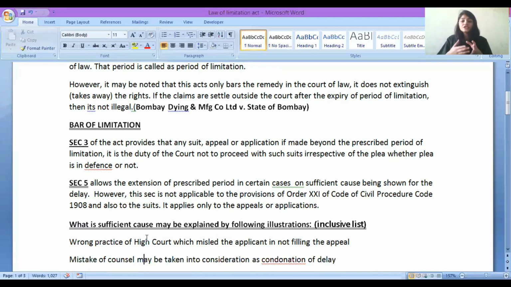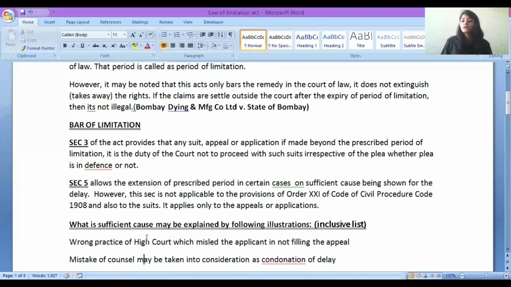Section number 3. Section 3 says कि prescribed period के बाद you cannot go to the court. But in a few circumstances, Section 5 allows that you can, even after the prescribed period of limitation, enforce your right in the court of law. What does Section 5 say? Extension of prescribed period. But when? Only in certain cases. In all the cases, you will not be allowed. In few cases, you will be allowed.